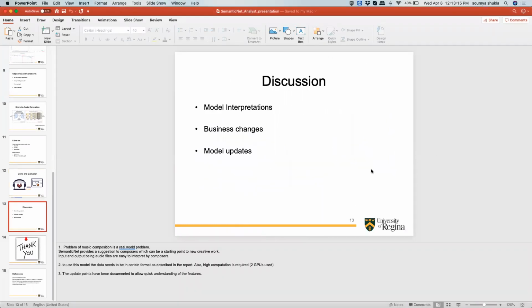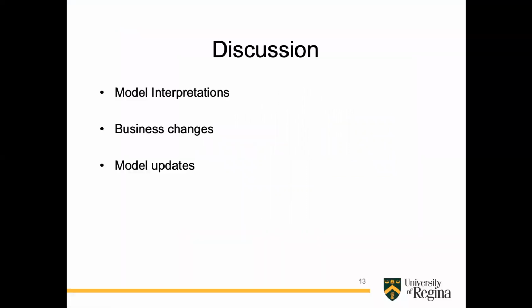Now let's have a discussion on the output features. First is model interpretation. The problem of music composition is a real world problem, and SentimentNet does a good job at suggesting to composers what kind of emotions they are looking for, and it's easy to understand. The output can be played directly.